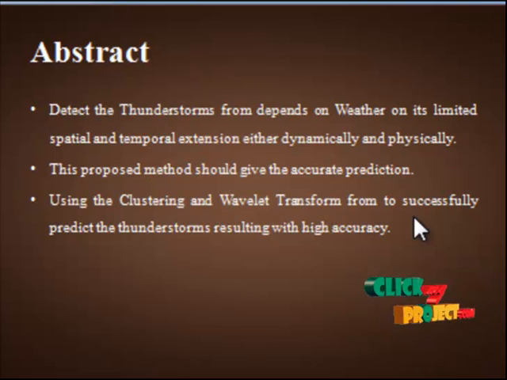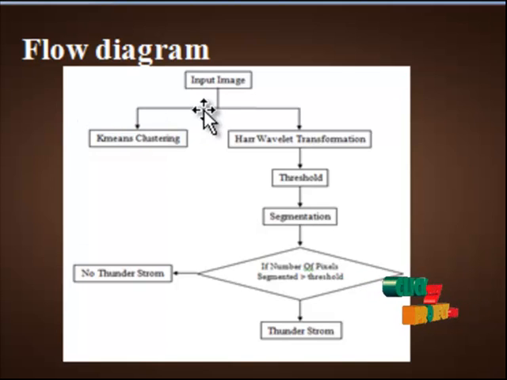The proposed system gathers satellite images obtained from the dataset in order to predict whether the cloud images produce thunderstorms or not. Next we see the flowchart of our process. In this flowchart, we take the input image of the thunderstorm as satellite images. From the satellite image, we have to predict whether a thunderstorm is obtained or not. This is an efficient method using the Haar wavelet and k-means,